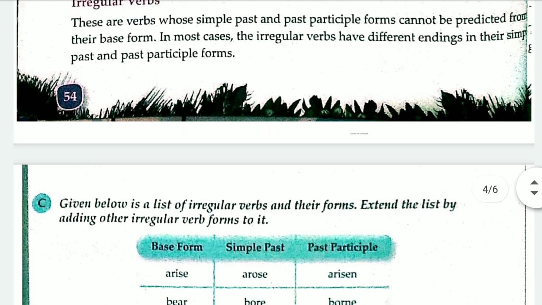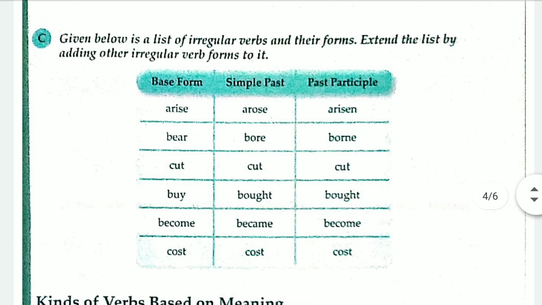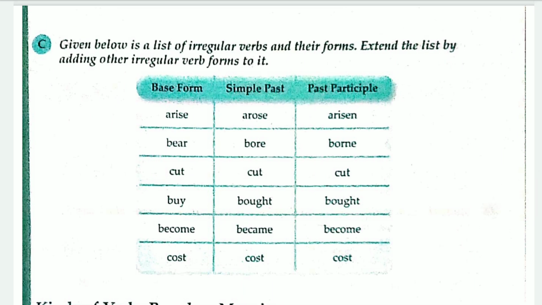We are talking about irregular verbs. Irregular verbs are here. We'll see their base form, the simple past, and the past participle. They are quite different from each other and they are unpredictable. We cannot predict what the next verb will be.